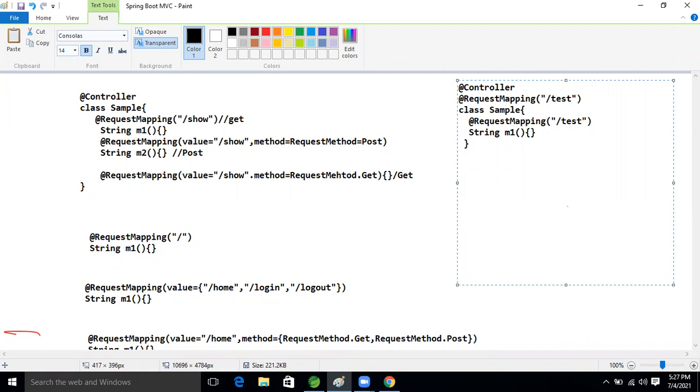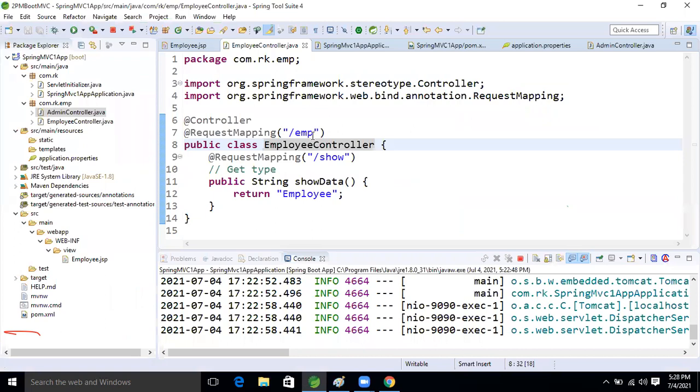Valid, Ravi, it's a valid one. This is valid now. We can take the same, EMP is there, and here also we can take EMP. No problem.